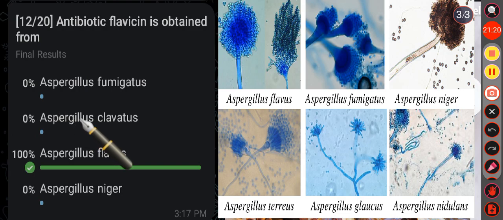Then in the option B, that is Aspergillus clavatus, it can produce glucoamylase and alpha amylase enzymes used in starch hydrolysis. Okay. But here the antibiotic flavicin is obtained from the species Aspergillus flavus.